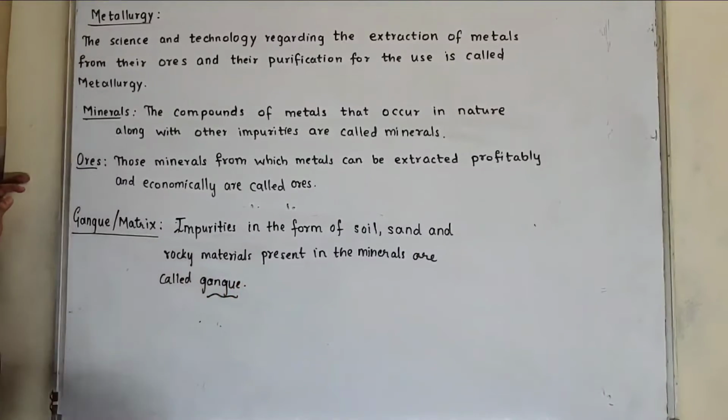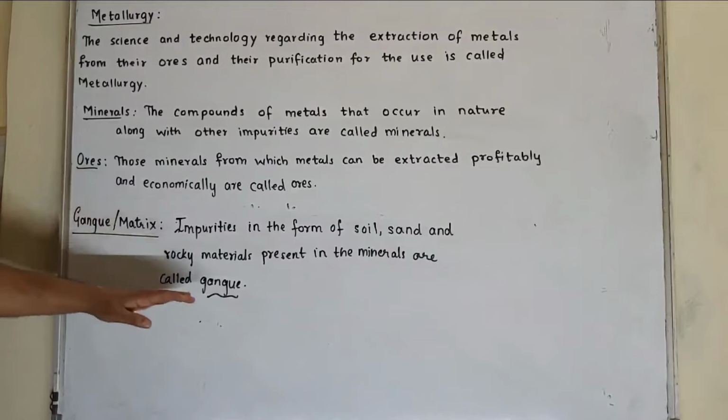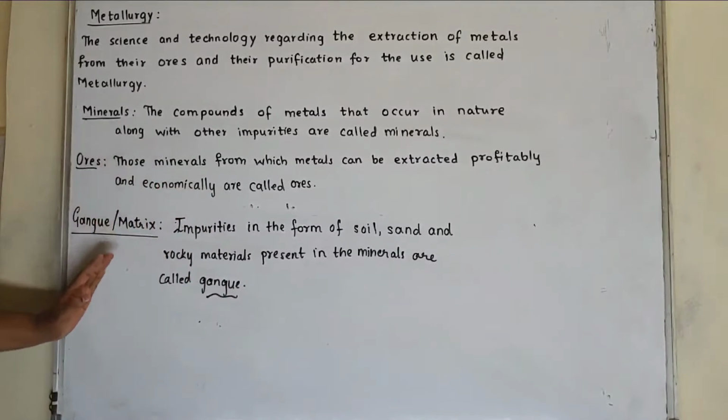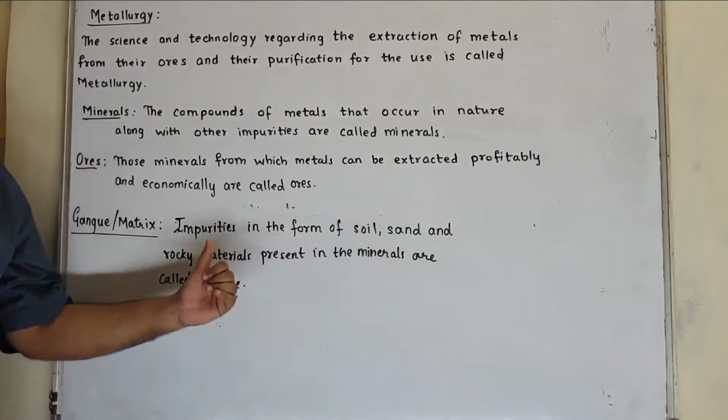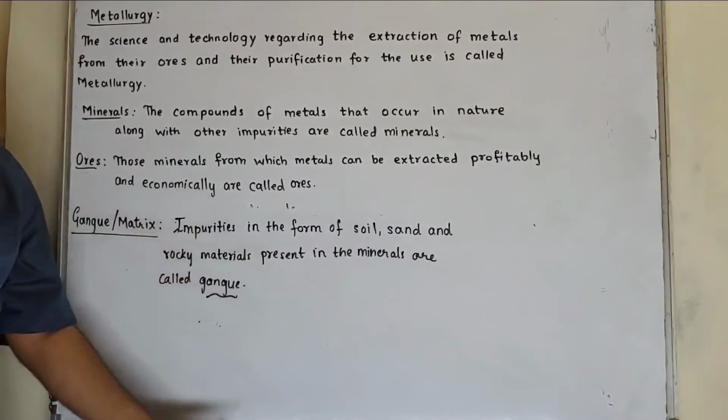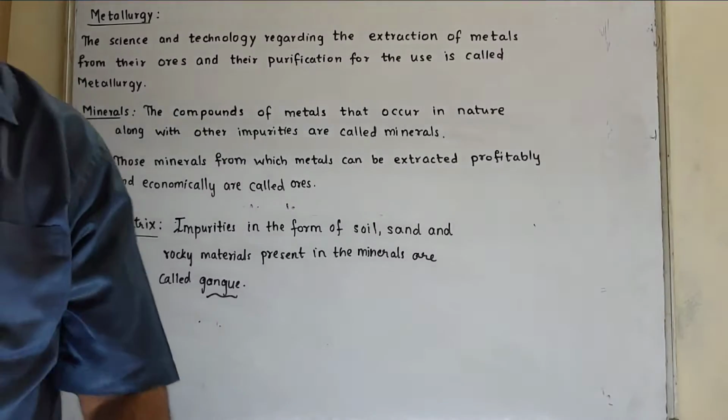So what are gangue particles? Impurities in the form of sand, soil and rocky materials present in the minerals are called gangue. So this is the definition.